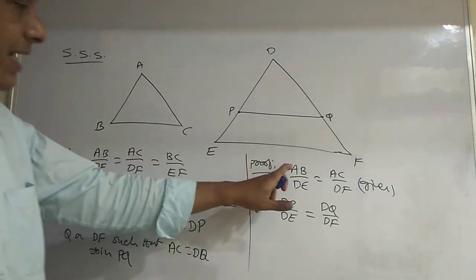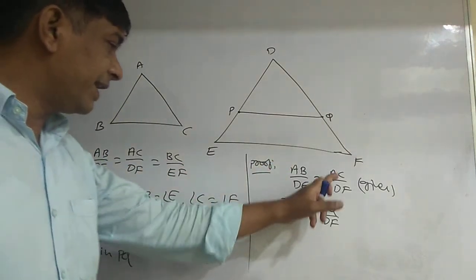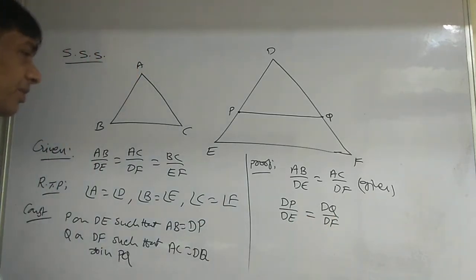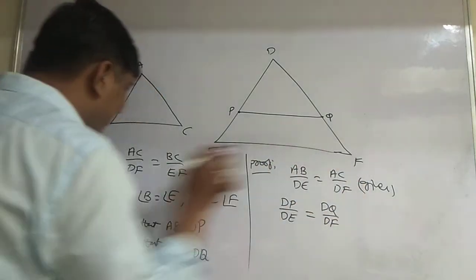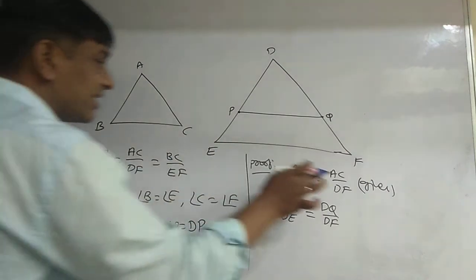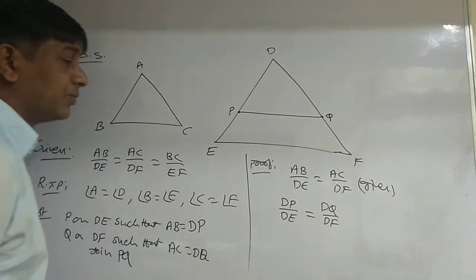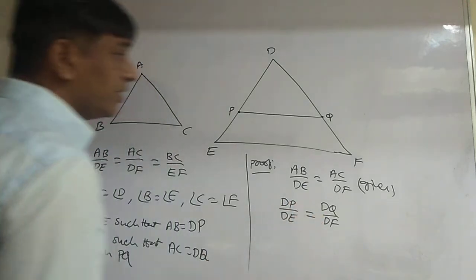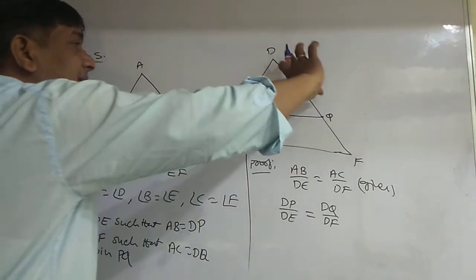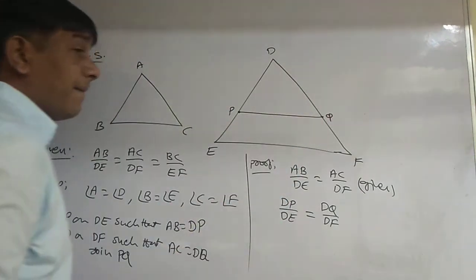So DP by DE is equal to DQ by DF. I replaced AB with DP and AC with DQ. Have you got this one? Then I obtained this: DP by DE is equal to DQ by DF.